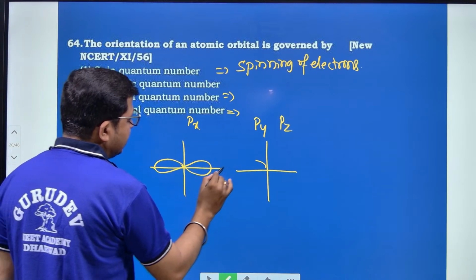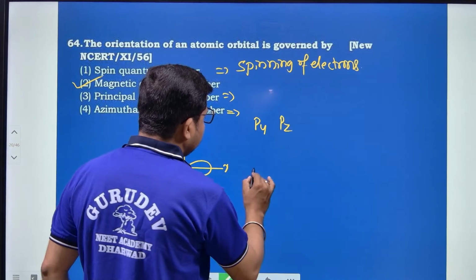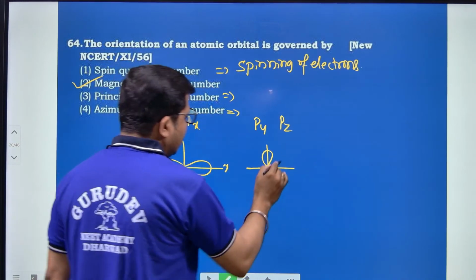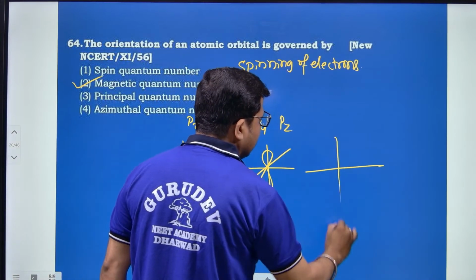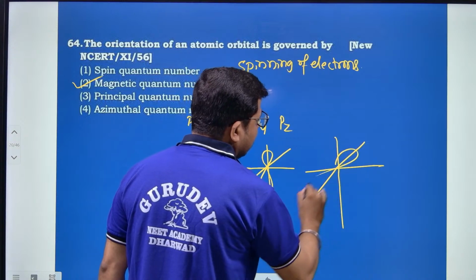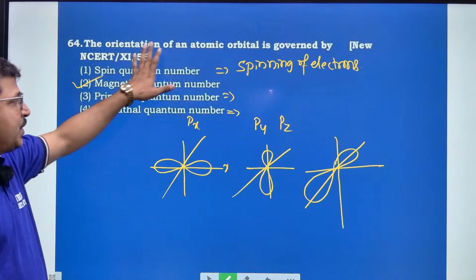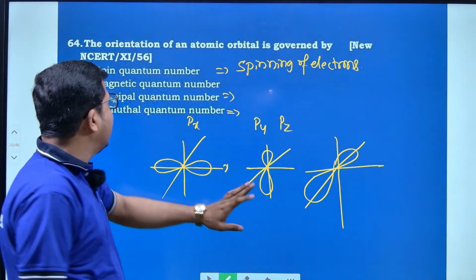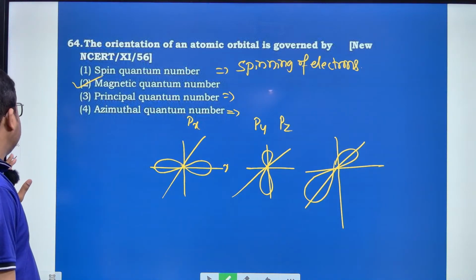This is px and this is py, and this is the pz orbital. So this is the orientation. Yes, orientation means the direction of the orbital, governed with the help of the magnetic quantum number. So the right option is option number 2 for question 64.